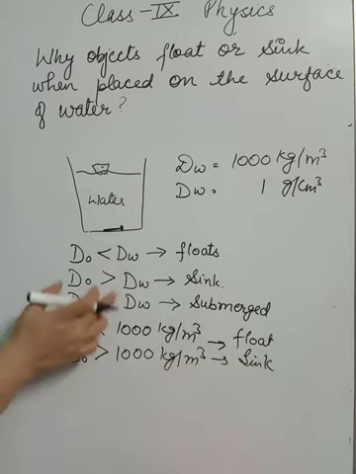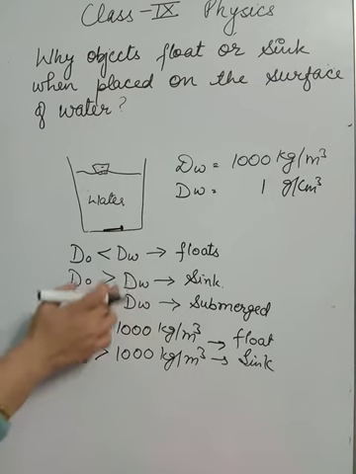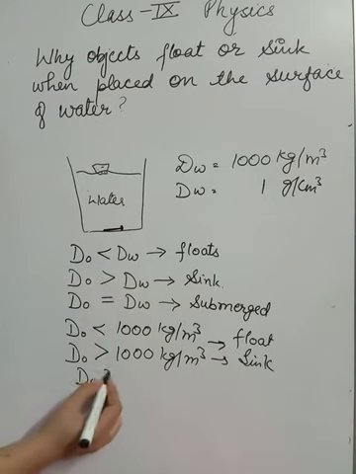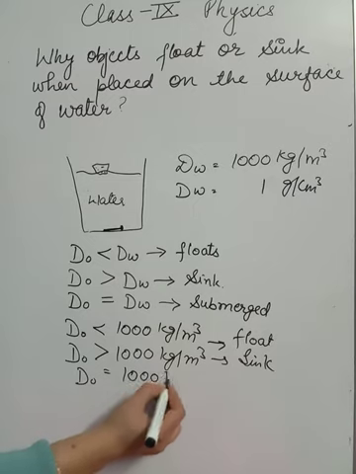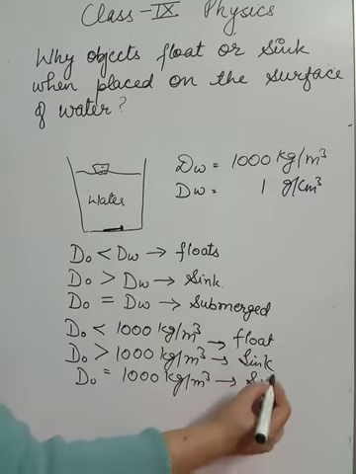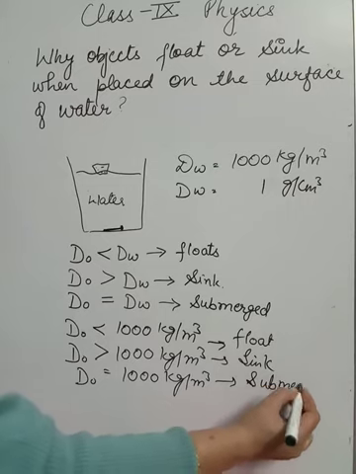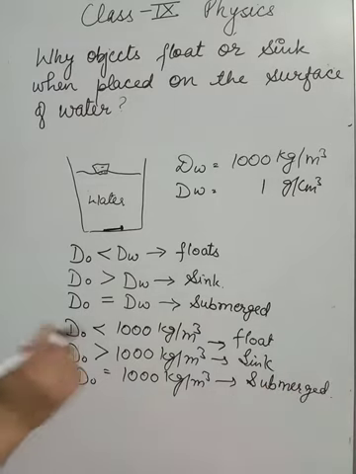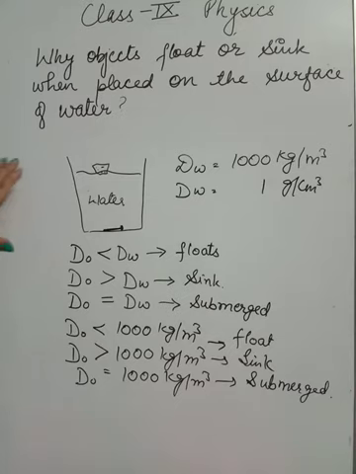I am only putting the value of the density of water. And if the density of the object is 1000 kg per meter cube, it means that it will keep submerged, suspended somewhere inside the liquid. So this is the reason why some objects float and some sink down in water.